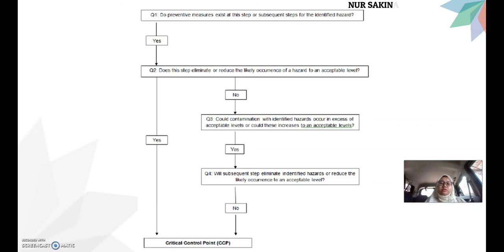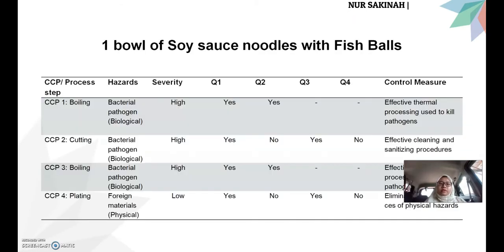And if the answer is no, we move to the third question, which is, could contamination with identified hazards occur in excess of acceptable levels, or could this increase to an unacceptable level? If the answer is yes, question 4 will ask, will a subsequent step eliminate the identified hazard or reduce the likely occurrence to an acceptable level? And if the answer is no, this is a critical control point. We are going to identify the hazard, severity, and control measure for each step.